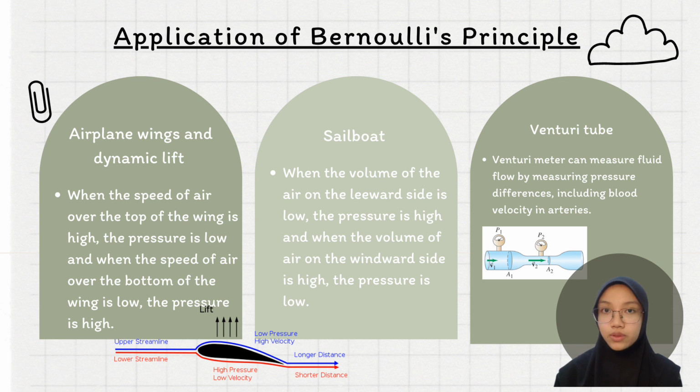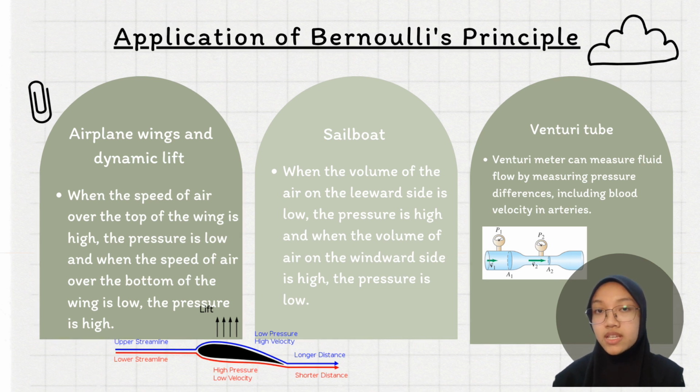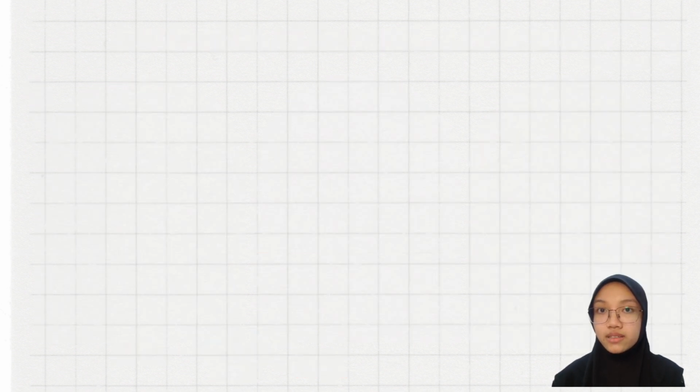Next application is the sailboat. The concept is the same as the airplane wing, which is when the speed of the air on the leeward side is low, the pressure is high, and when the speed of air on the windward side is high, the pressure is low. A meter can measure fluid flow by measuring pressure differences, including blood velocity in arteries.